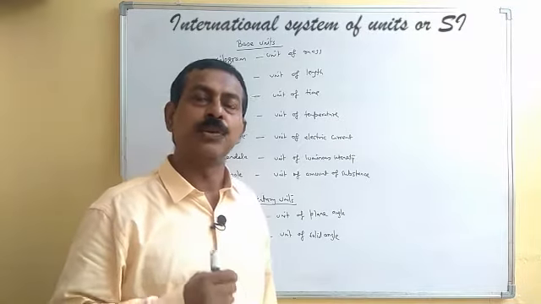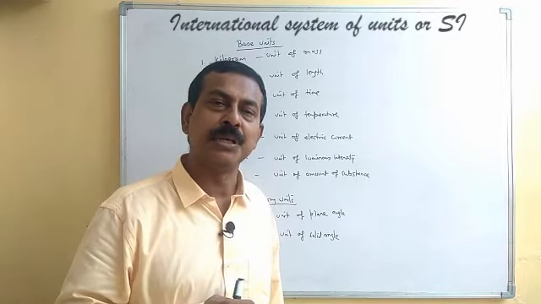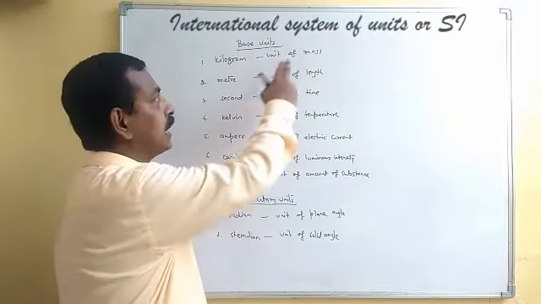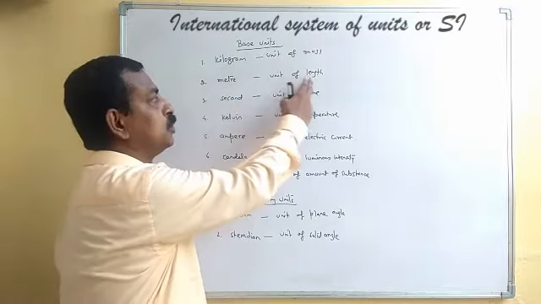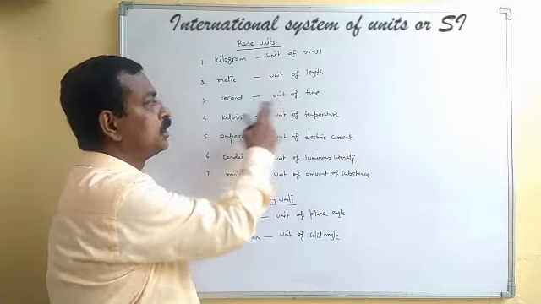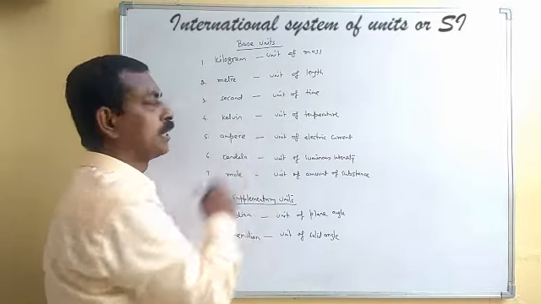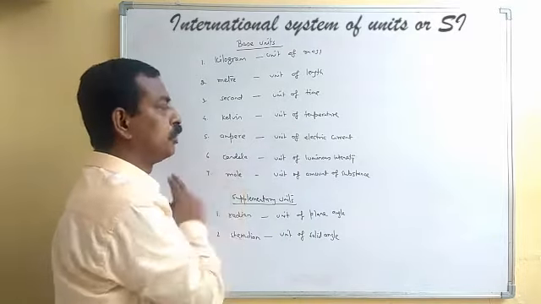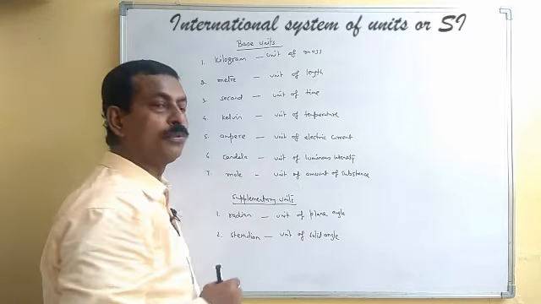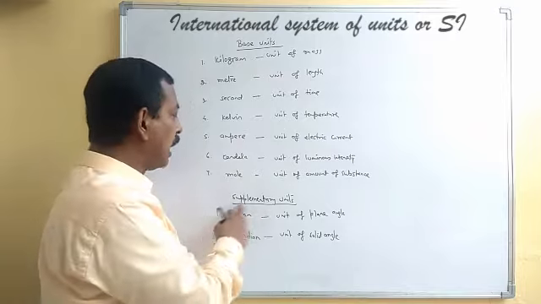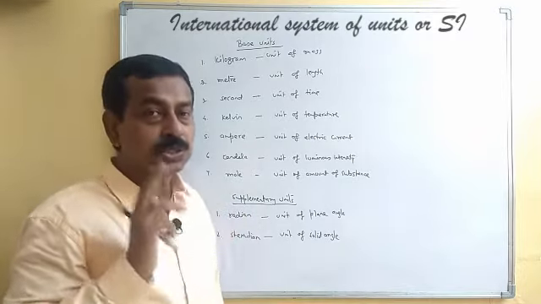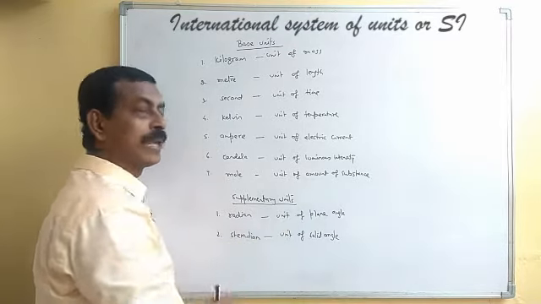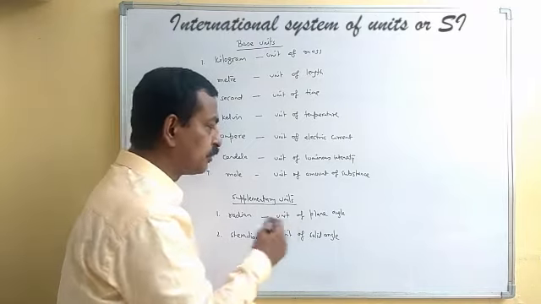In SI, we have 7 base units and 2 supplementary units. The base units in SI are kilogram, the unit for mass; meter, unit for length; second, unit for time; Kelvin, unit for temperature; ampere, the unit for electric current; candela, unit for luminous intensity; and mole, unit for amount of substance. The 2 supplementary units in SI are radian, the unit of plane angle, and steradian, the unit of solid angle.